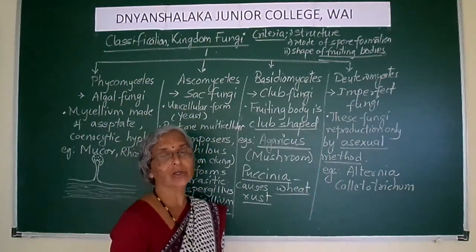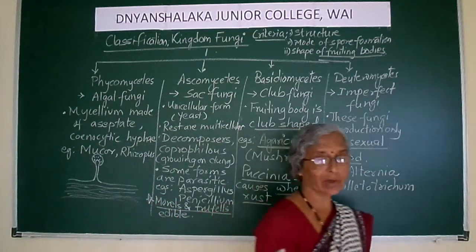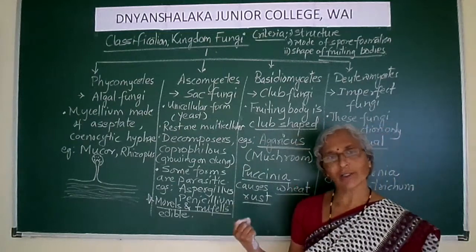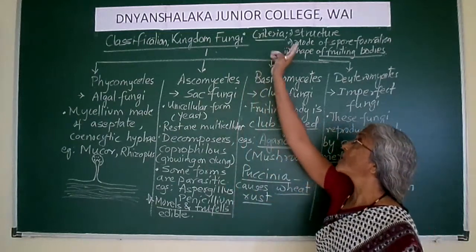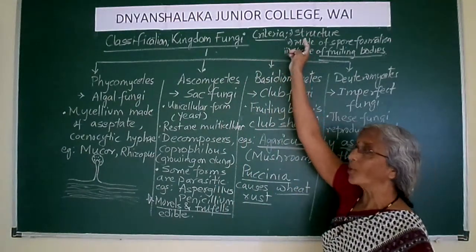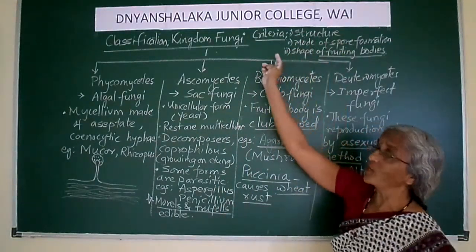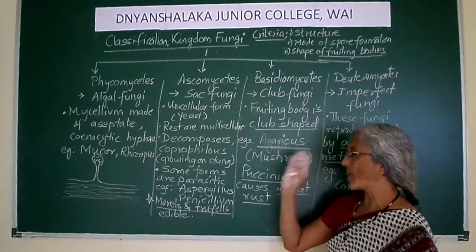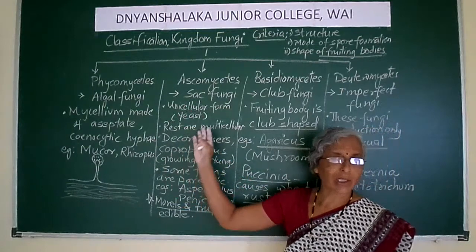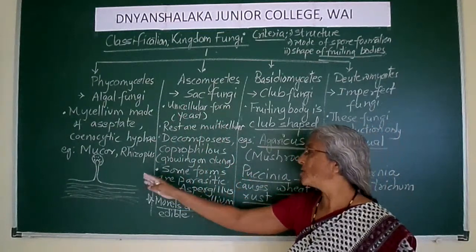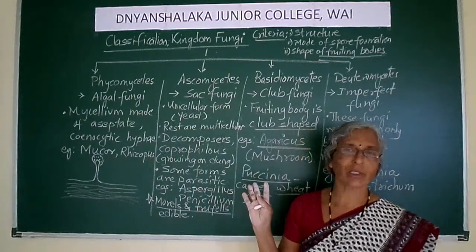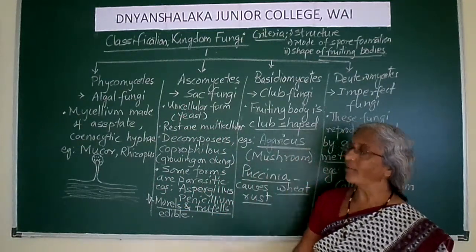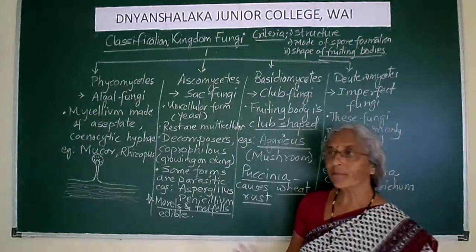From the point of view of examination, this classification is important. You will be asked a question in which you have to classify the organisms belonging to kingdom fungi. The criterion for classification will be the structure, the mode of spore formation and the shape of the fruiting body. Accordingly, you have these 4 classes. You can give the answer in the form of a flow chart, mentioning the examples of each of these classes and the characteristic features. Are you getting it? So with this we have completed the study of kingdom fungi.